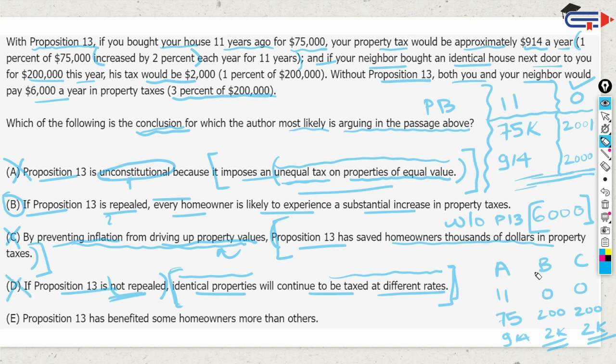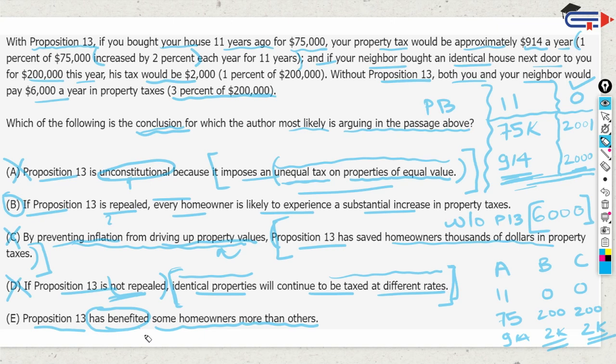Again you will see that there's a lot of basic math in GMAT, even if it's a verbal section. Proposition 13 has benefited some homeowners more than others. Yes, it is benefiting some owners more than others, benefiting this guy less, benefiting this guy more. This is true, again a tempting answer choice, but the trick here is "has benefited." This has not even become a law, it's just a proposition.